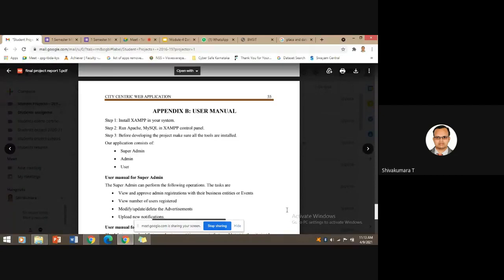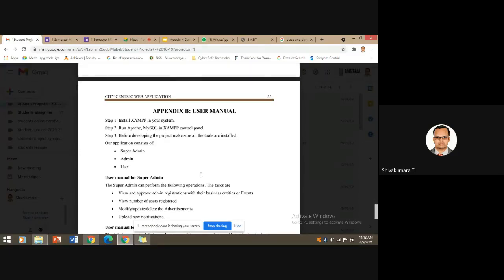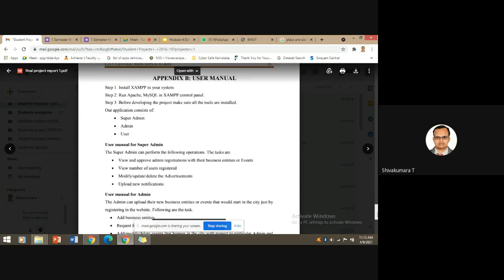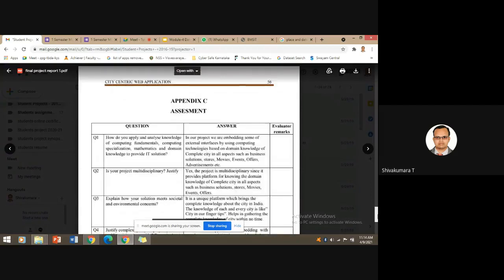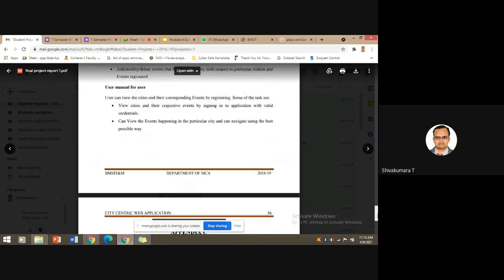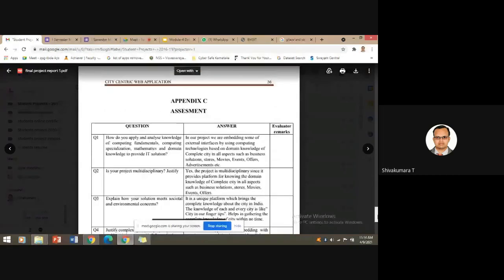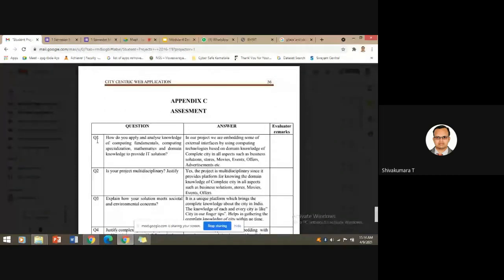So the user manual is given as additional material for the reader who is reading this project report: how to install the software, which configuration you have to make, and how you can use that software to execute. In addition to that, the appendix has some questions and answers. He has to answer those. How much it is relevant to these questions is based on the program outcomes which are given in the preliminary pages.